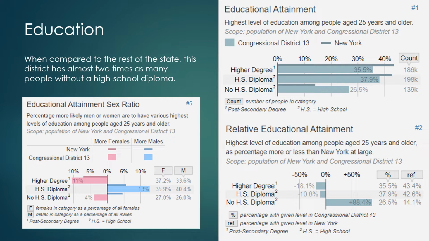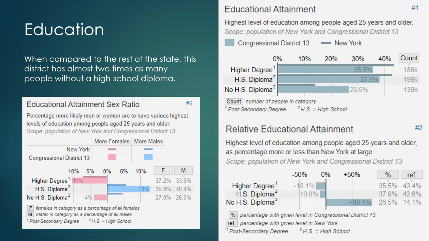37.9% of people have a high school diploma, and that's 10.8%, excuse me, less than the state average. There's 35.5% with a higher education, so like a college degree or anything like that, and that's 18.1% less than the state average. So this district leads in uneducated people, so not high school graduates, but it has slightly fewer people than the state average that have graduate degrees from high school or a college. So that's a bit interesting.